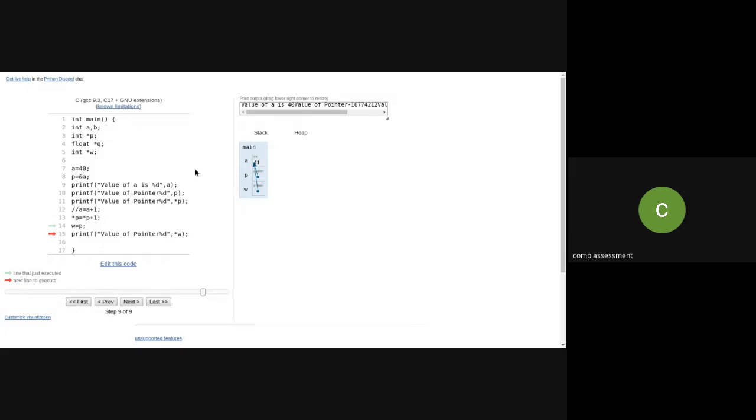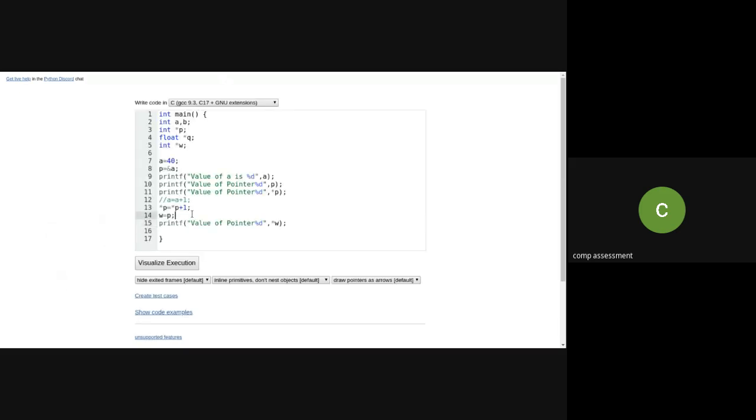Now, my one question is there. Now, can I assign P to Q also? Yes. P is equal to, W is equal to, I can make it Q. What do you think? Is it giving me an error? Because my Q is having a float, whereas W is having integer. What do you think? Yes?